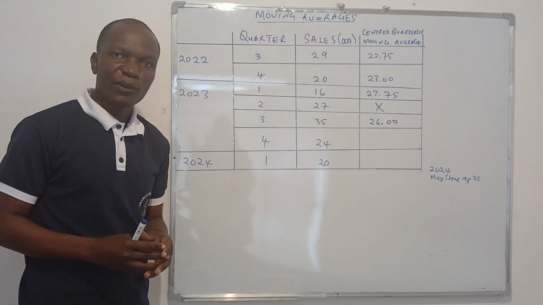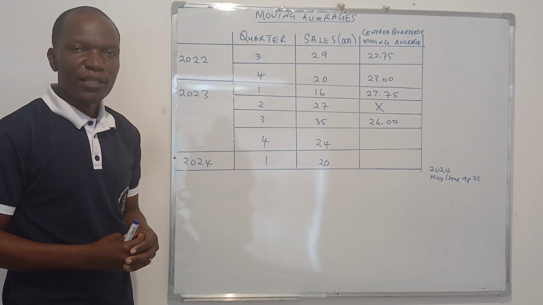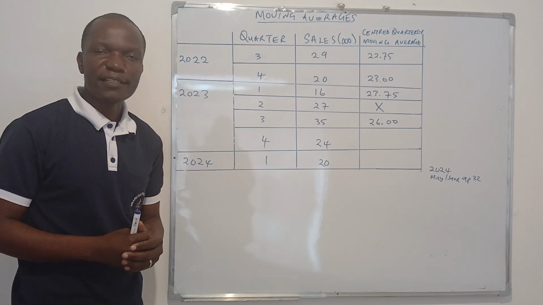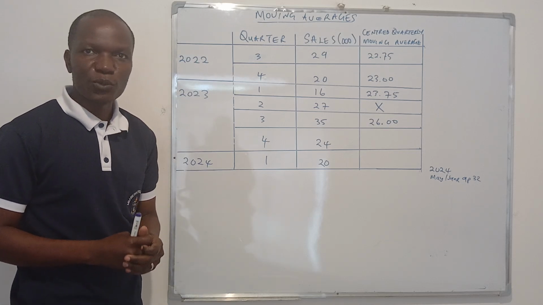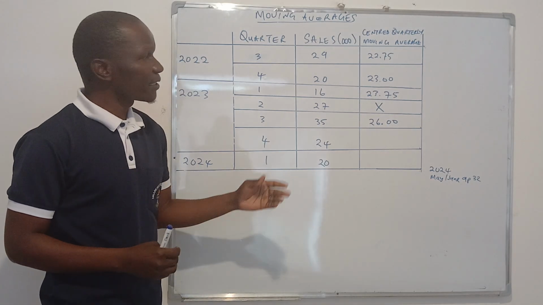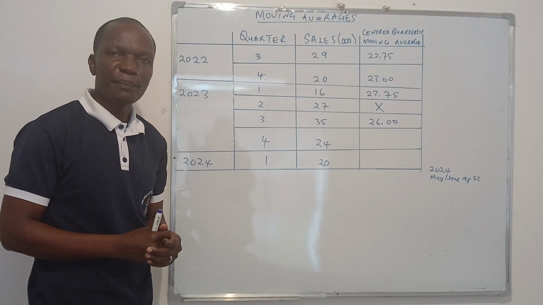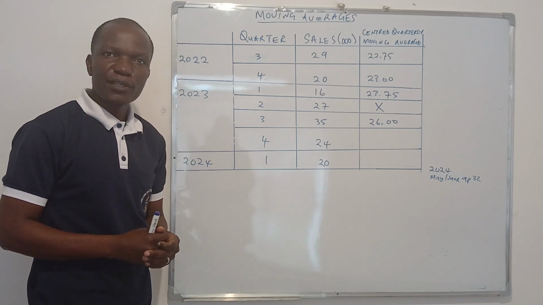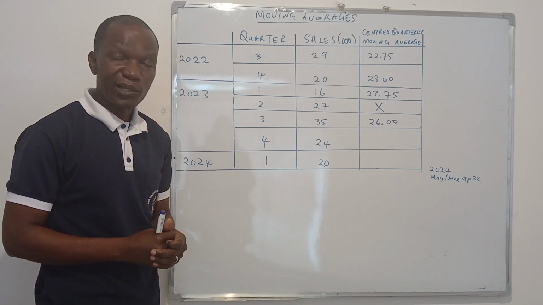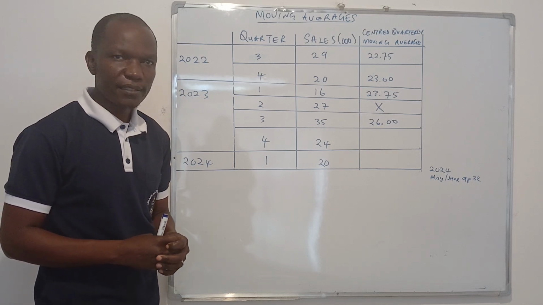So today we are looking at moving averages as the main topic. As you'll be following us, you're going to see that we're going to be revealing other topics as well, so that we can explain especially those topics that seem to be challenging for many students. Moving averages is a very important topic for paper 3. We'll be mainly talking about forecasting. Sales forecasting is part of our market analysis.